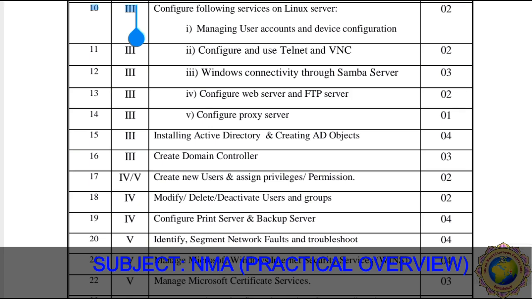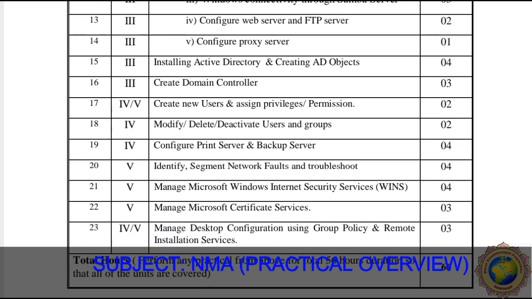Then practical number 16 is considered as creating a domain controller. So how do we have to create a domain controller? In this practical we see how to create a domain controller, and the teaching hours required for this practical are 3 hours. Then practical number 17 says create new users and assign privileges and permissions on the server. Practical 17 requires teaching hours of 2 hours.